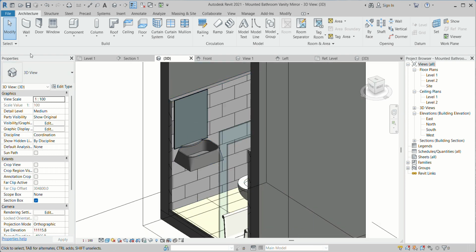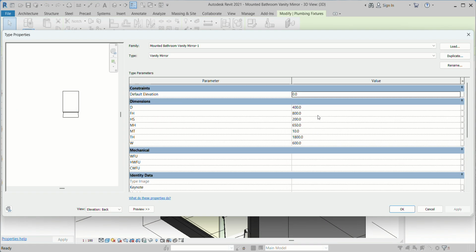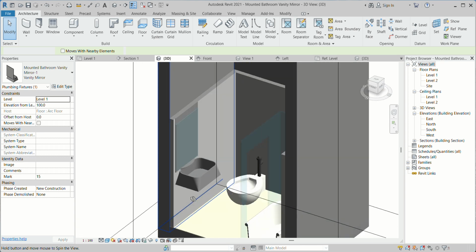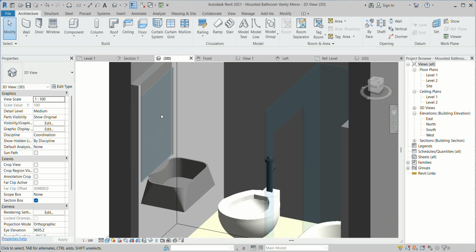If you want, you can go back to here and go to edit. For example, now you can go for 700 floor to height, so it will be changing. So this is the way we can create the plumbing fixtures.